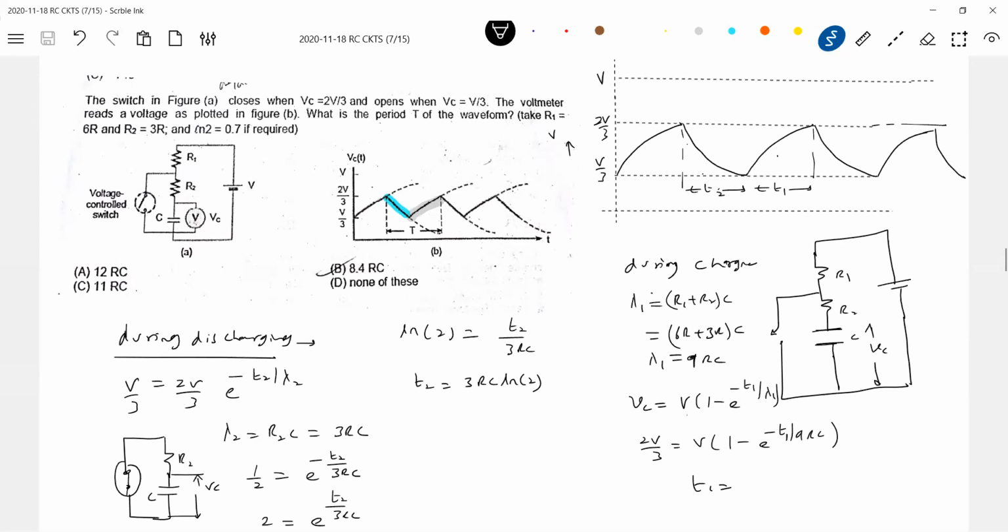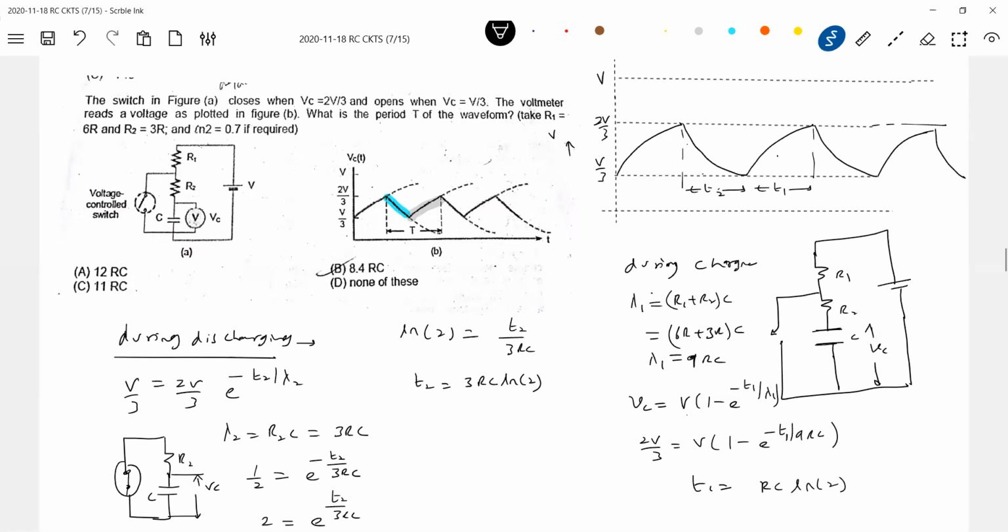Anybody, T1? Anybody, the value of T1 in terms of RC log? All of you can hear me?